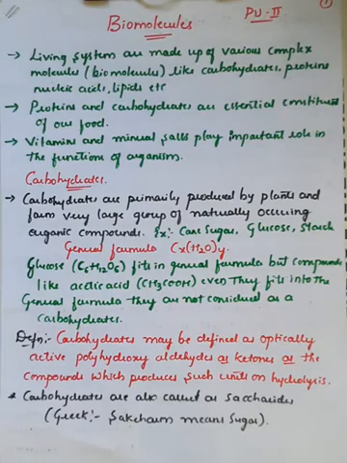If you want the exact definition of carbohydrates, what do we mean by carbohydrates? Carbohydrates may be defined as optically active polyhydroxy aldehydes or ketones, or compounds which produce such units on hydrolysis. Which means if you take any molecule which has optical activity, it has the capacity to rotate the plane of plane polarized light in the clockwise or anti-clockwise direction, that we have seen in case of haloalkanes as well as haloarenes.